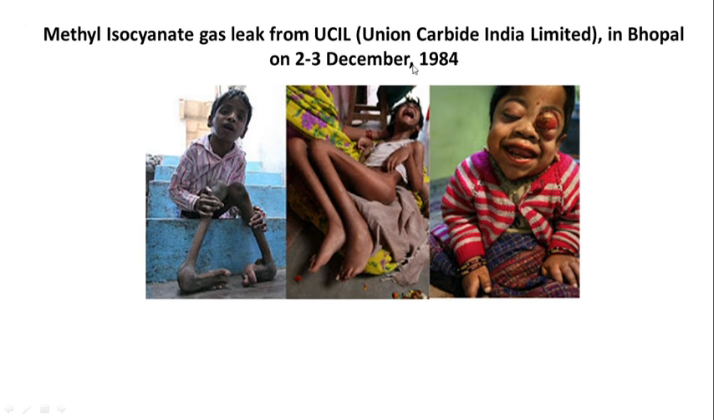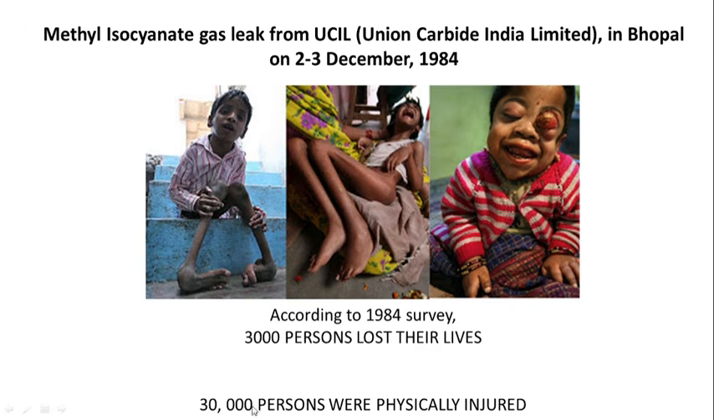On the date of 2nd to 3rd December 1984, methyl isocyanate came in contact with water and released large amount of toxic fume, which affected number of people. In fact, according to the survey of 1984, 3,000 people lost their lives and 30,000 people were physically injured, and many other developed diseases and crippling disorders, eye diseases, etc. So this is the case that air pollution can lead to even worse disasters. Not only this, in this case, the legal battle was very complex, and the victims who were affected because of Bhopal gas disaster, they are still waiting for the justice to be delivered.